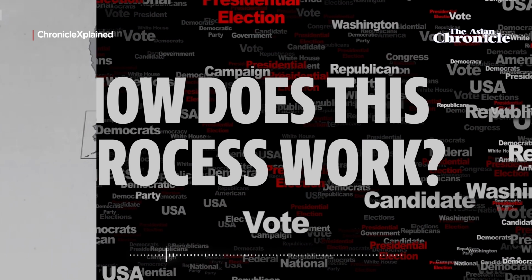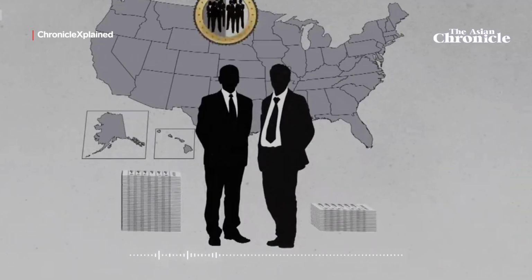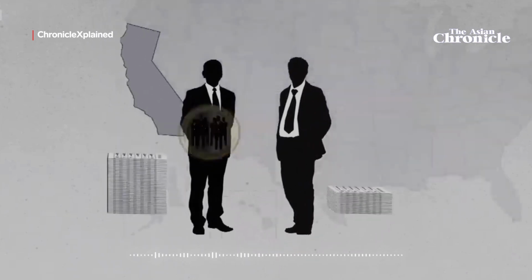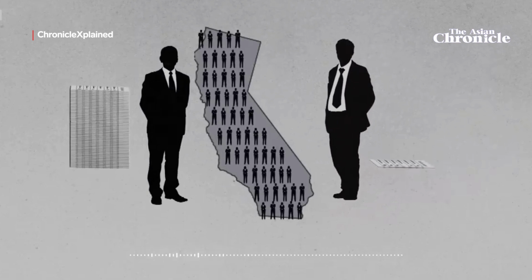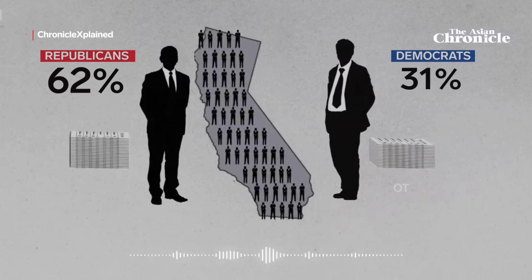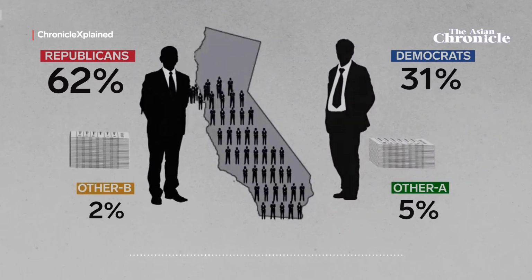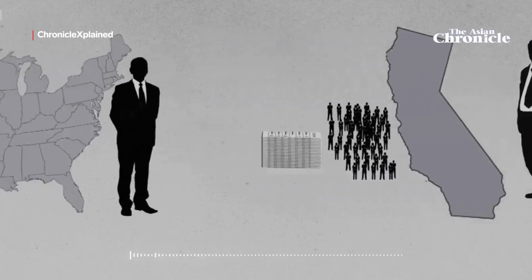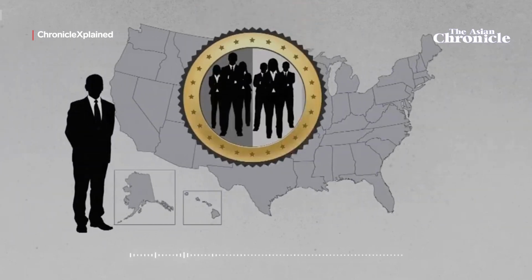The candidate who gets the majority of votes in a state gets all its electoral votes. So, even if they win by 1% of votes, they win all the electoral votes. For example, California has 55 electors, and if the vote share in the state is Republicans with 62%, Democrats with 31%, and some other parties with 5% and 2%, then all the 55 electoral votes will go to the Republicans because they have the maximum vote share in the state. In most states, the winner of the popular vote gets all the electoral votes.